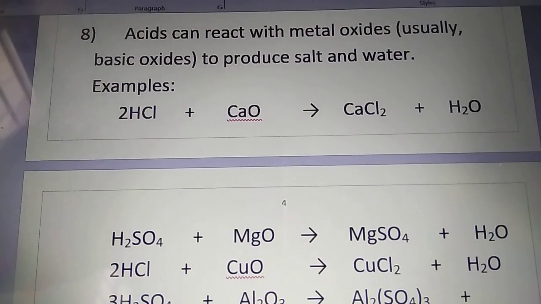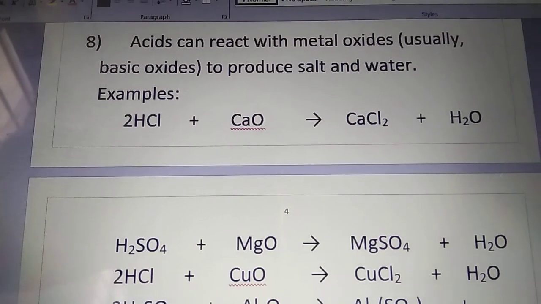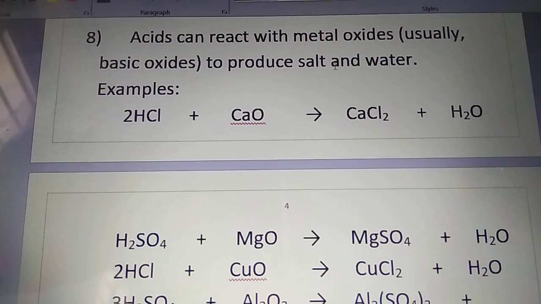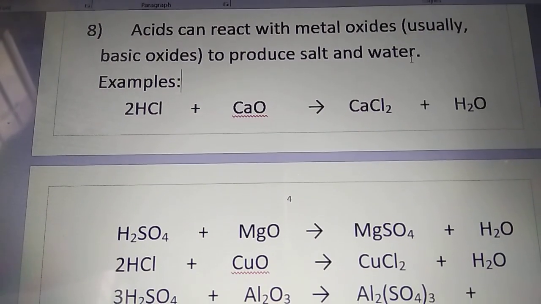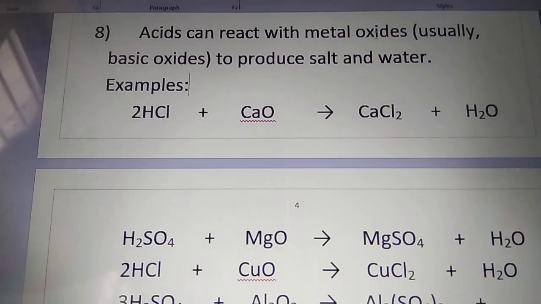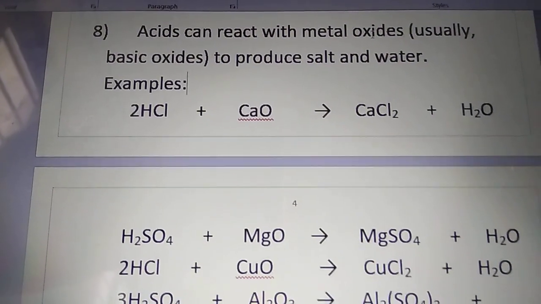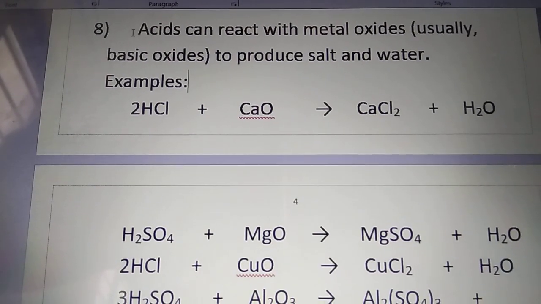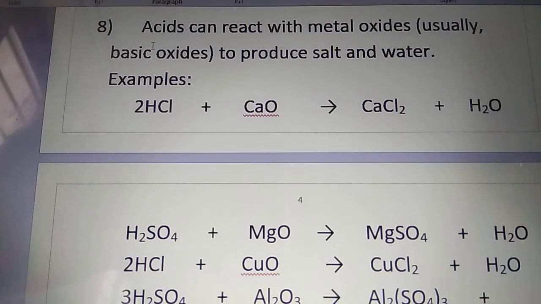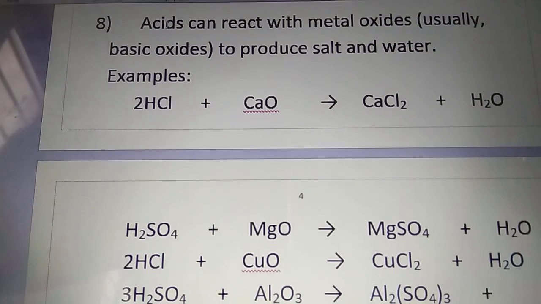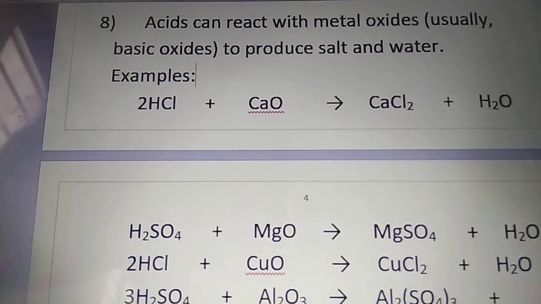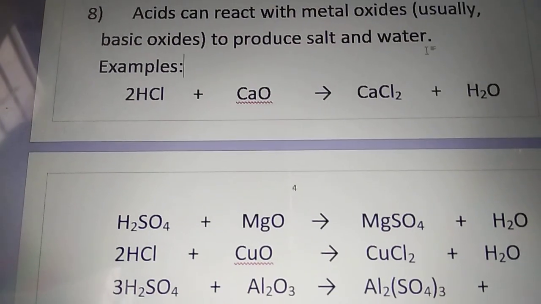Eighth property is acids can react with metal oxides to produce salt and water. Here you have to remember that metal oxides, the oxides which are produced from metals, usually they are basic oxides, means their natures are basic, they behave as base. So when acids react with these metal oxides, those basic oxides, they produce salt and water.